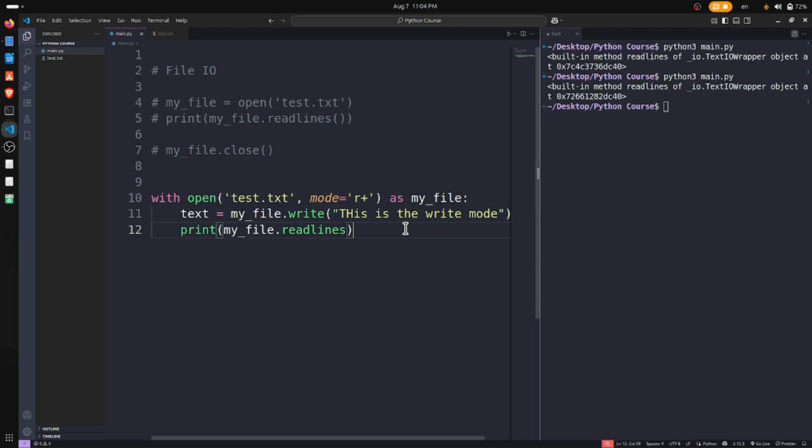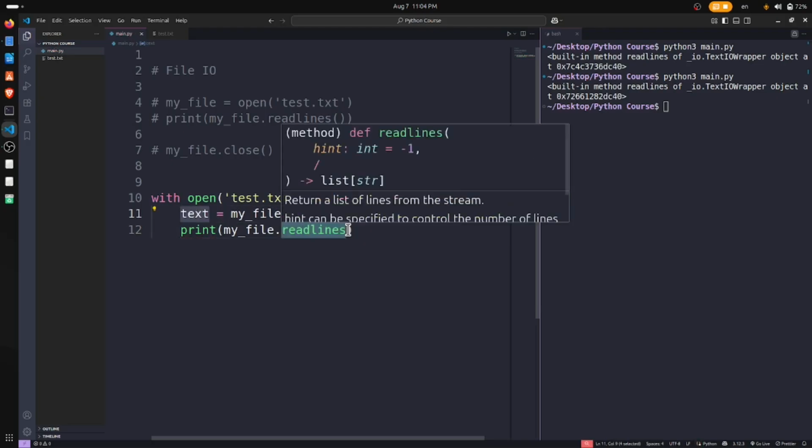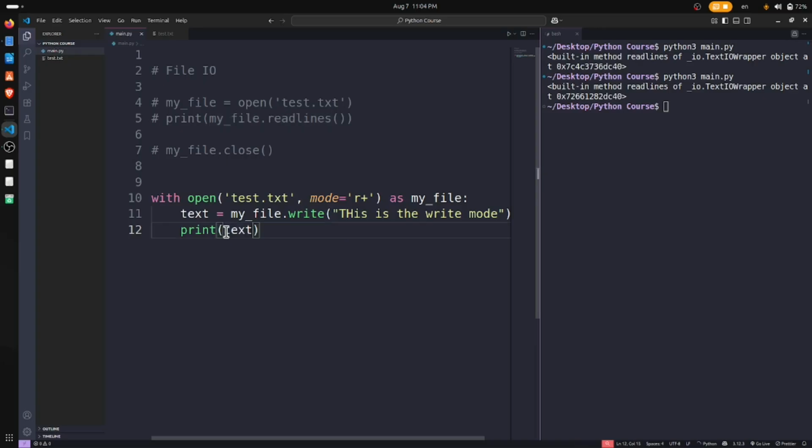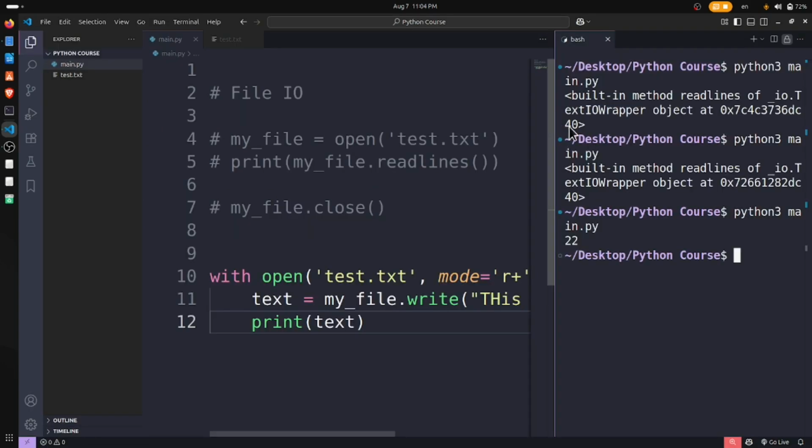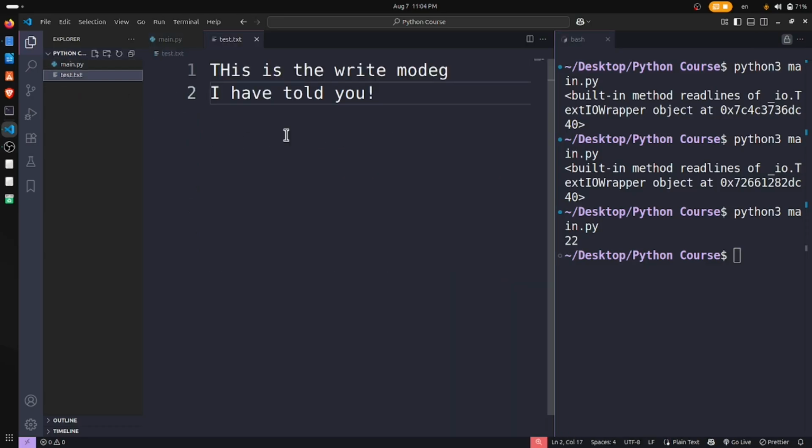So it should be in this test.txt file. This is 22. For now, it doesn't matter, don't focus on this 22. Let's open this file. Is there anything? Well, this is the write mode. Fine.